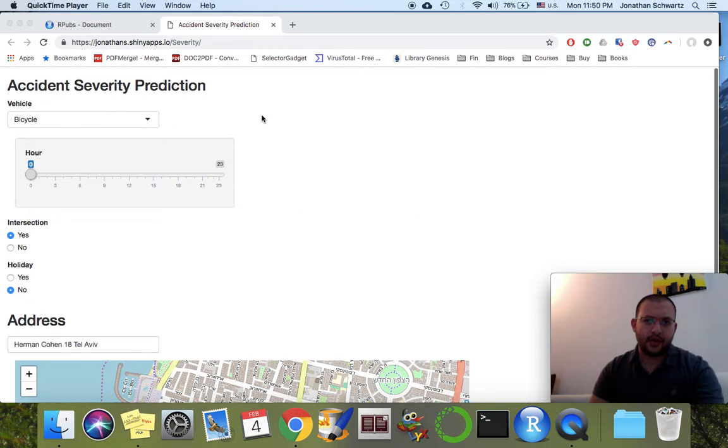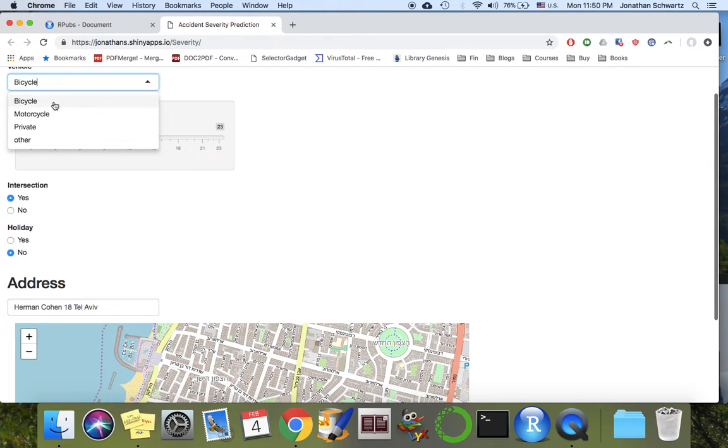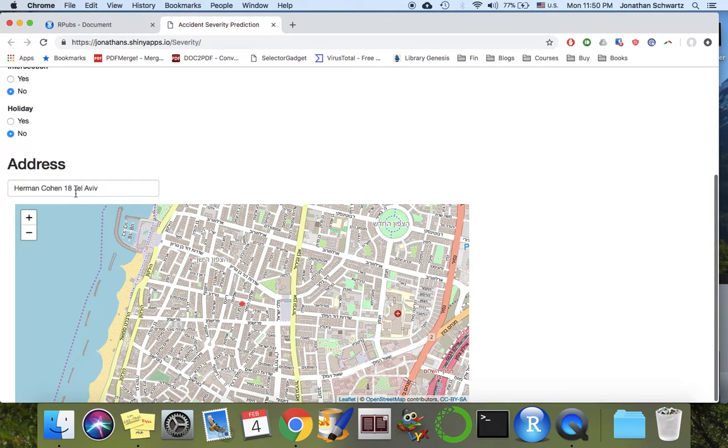So what you do here, you go into the dashboard, and you decide what type of vehicle you're going to be riding. In the model we have bicycle, motorcycle, private vehicle, or other. Let's say we do bicycle. We pick the hour of our accident, so let's say 3 o'clock in the afternoon. If we're in an intersection or not, so we're not in an intersection. If we're in a holiday or weekend, and then we put the address. This is the address where I used to live. And if we click on the red dot, we see the probability of an accident, so 0.014.